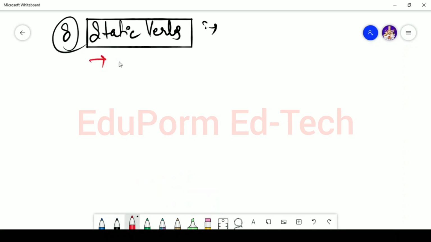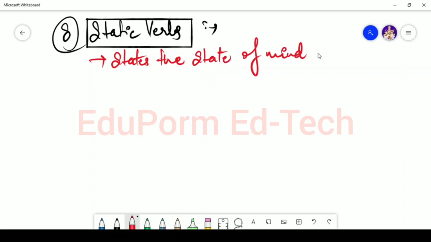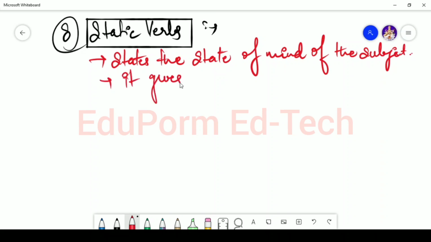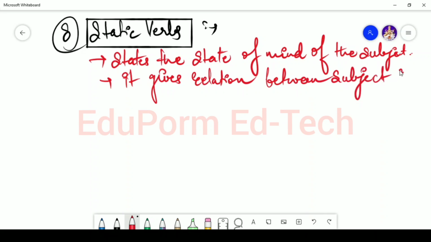First of all, it states the state of mind of the subject, or you can say that it talks about the relation between the subject and object.